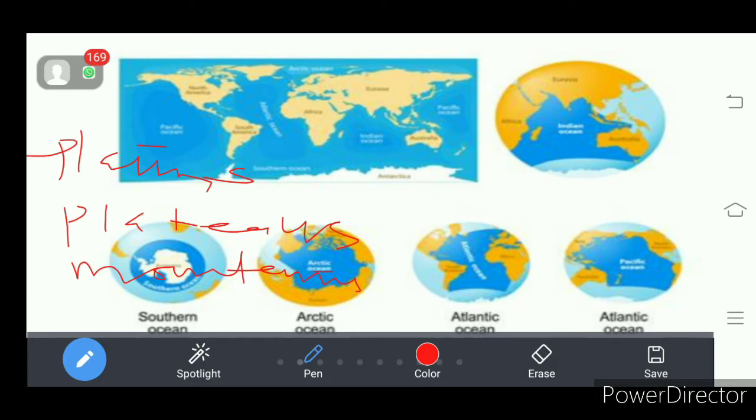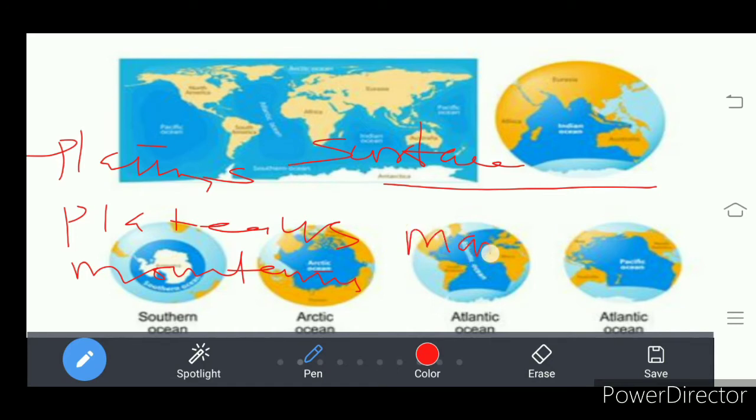Look here: this is the earth's surface, and here is the mantle. What is present in the mantle? Substances in molten form.